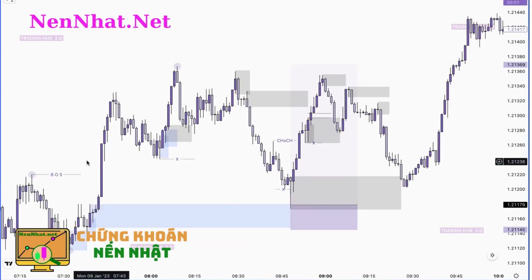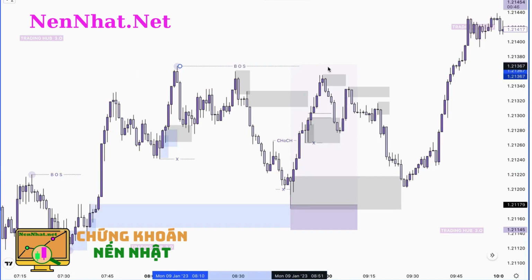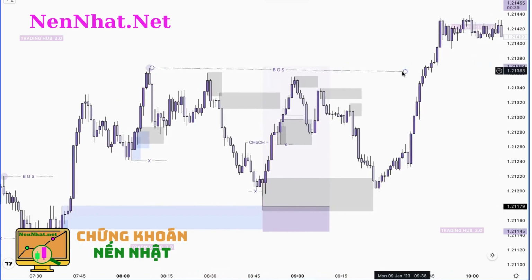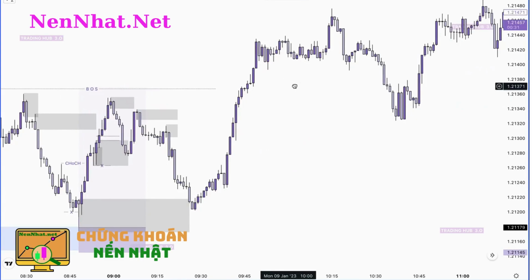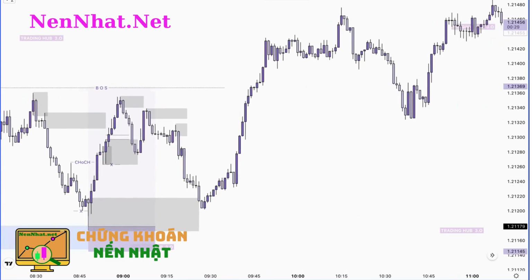In the next attempt, what happened here? Market again broke the structure here. To identify any order block, price must break the previous high or low, right? So the same thing happened here. Market broke the previous structure. This is called break of structure. Close above it, and after break of structure, wait for taking out the inducement, and then we can buy or sell here. So this one is our inducement, because this is our first pullback after the break of structure.